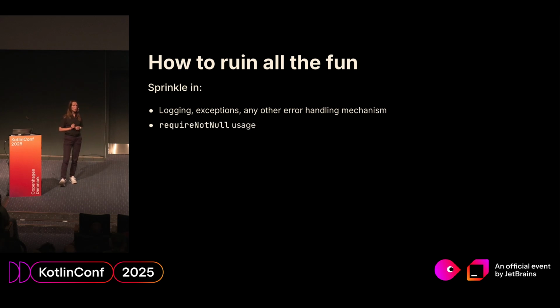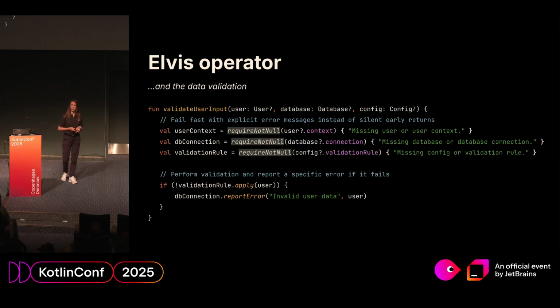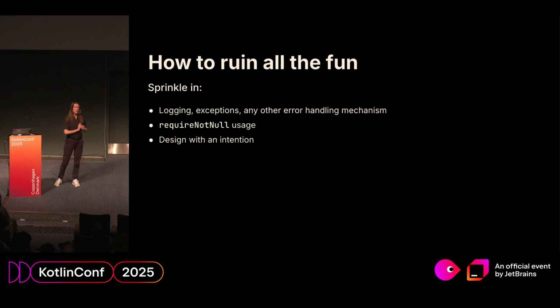Also, it may be useful to prefer a library function, require not null, instead. Here is an example of how we could rewrite Kotlin's code to make it more readable, supportable, debuggable. And also, design with intention. I have noted that the code was really defensive, and that is a thing. Did Kotlin really need all those parameters to be nullable at that point?